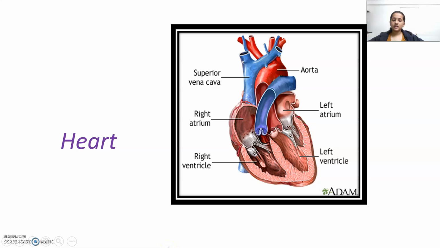This is the structure of the heart. This is the superior vena cava. The red portion is the aorta. This is the right atrium. This is the left atrium. This is the right ventricle. And this is the left ventricle.